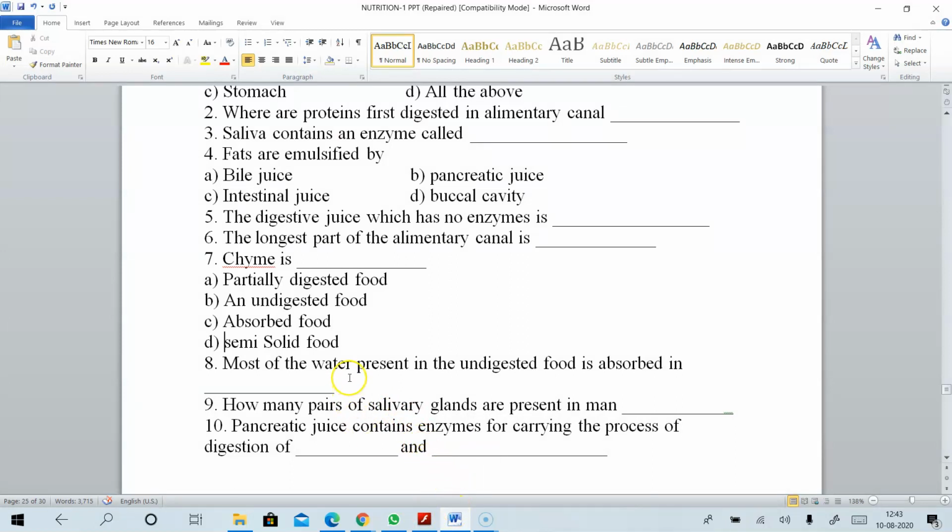So today, once you go through the textbook, page number 15, there you can see the chart of enzymes, digestive enzymes. Okay? Okay, I'm ending the session.